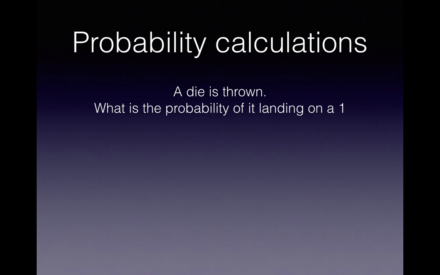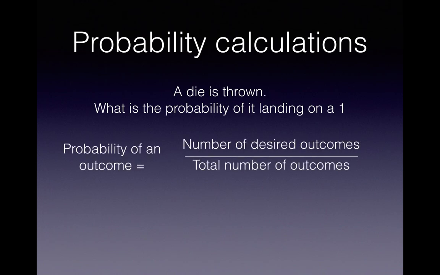So, calculation 1. A die is thrown. So a die is just a dice. It's a singular for dice. Single die, plural dice. What is the probability of it landing on a 1? So our formula is that. Now, desired outcomes. We're looking for the probability when it lands on a 1. So there's only one outcome, that it lands on the number 1. But a die has 6 sides. So that means the probability of it landing on a 1 is 1, because that's the number of sides that we want it to land on, or we're examining, all over a total number of 6 sides.